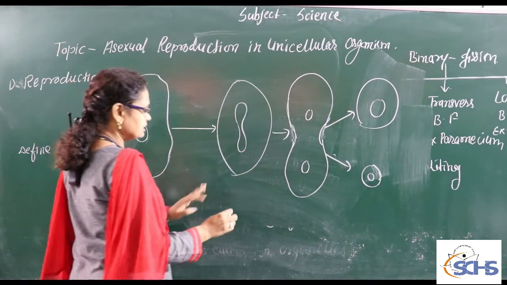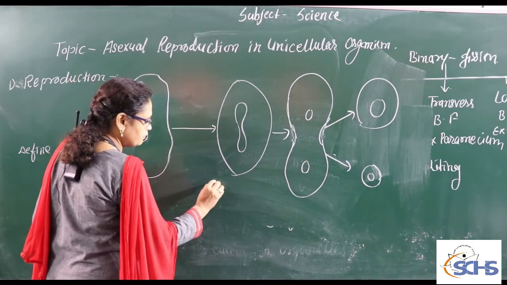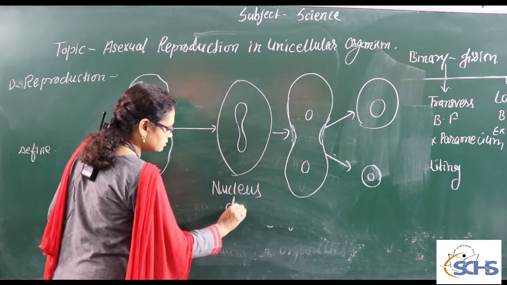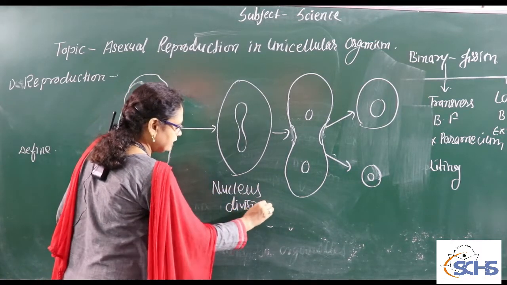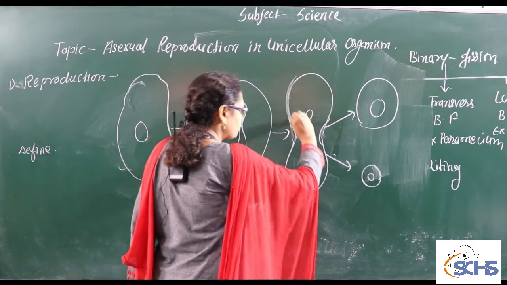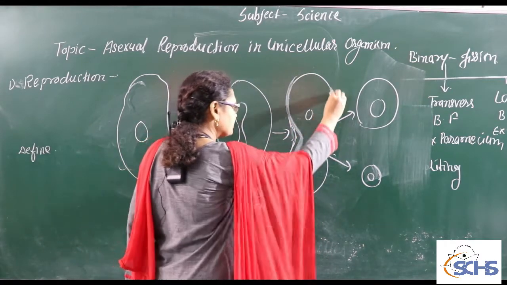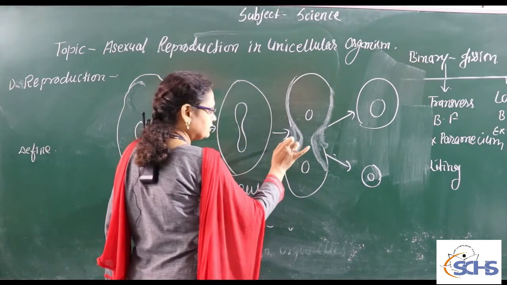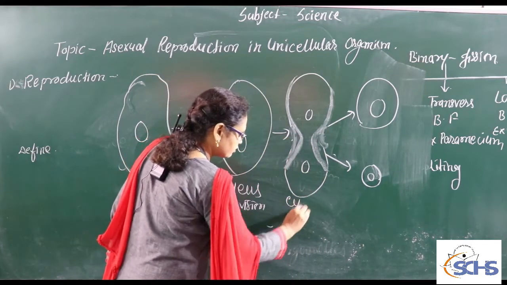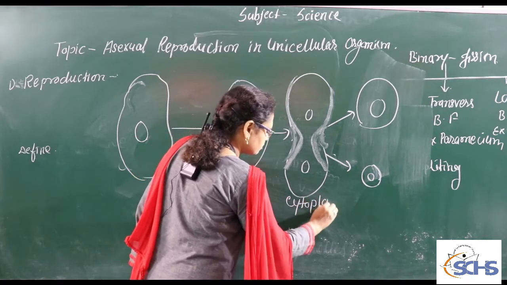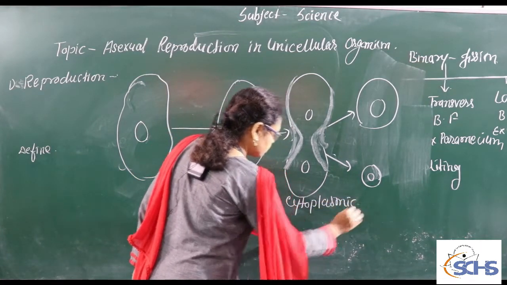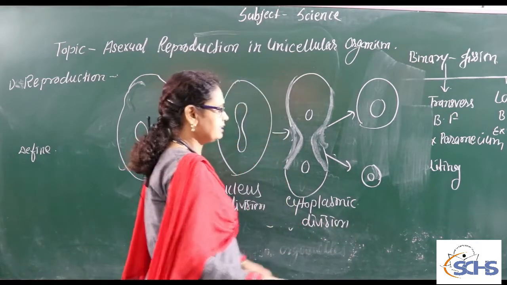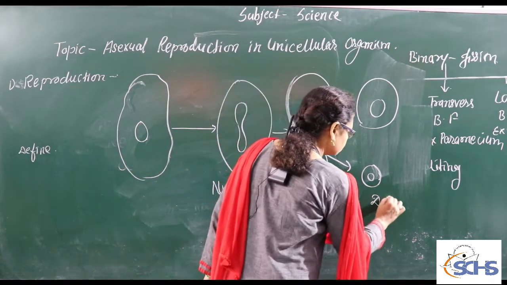So which process occurs here? Here is the process of nucleus division, and here is the process of cytoplasmic division. I think it is clear for you. And what is the result? We get two daughter amoebae.